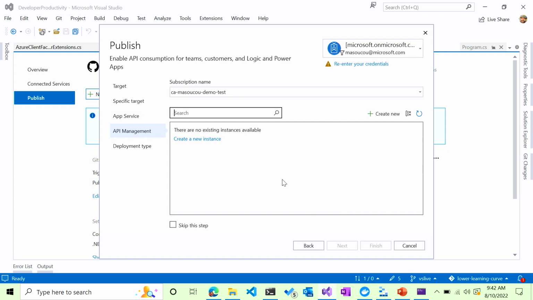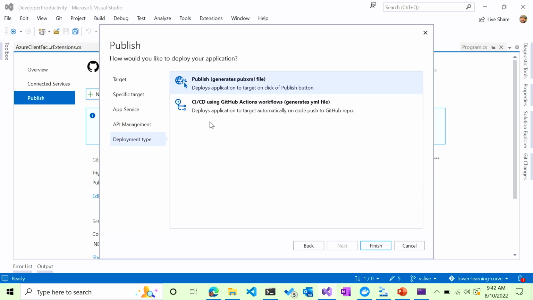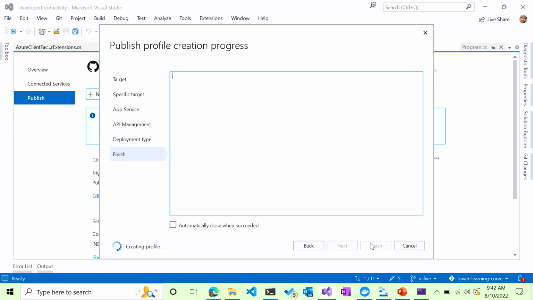It would show up as, skip that step. Create me a published profile.